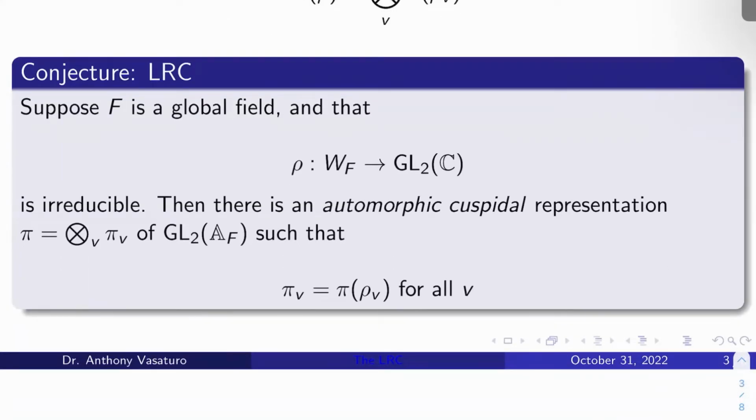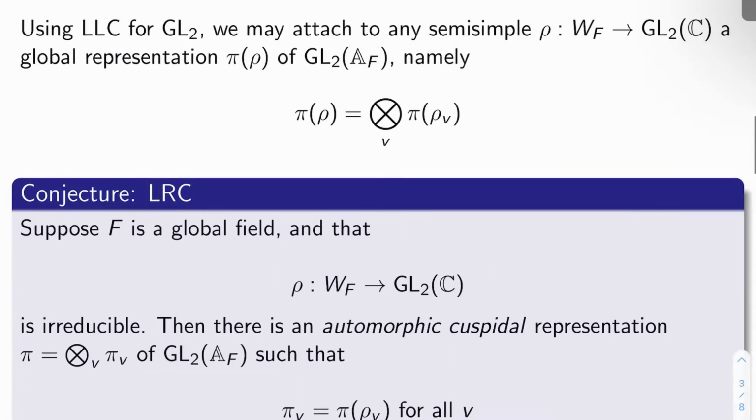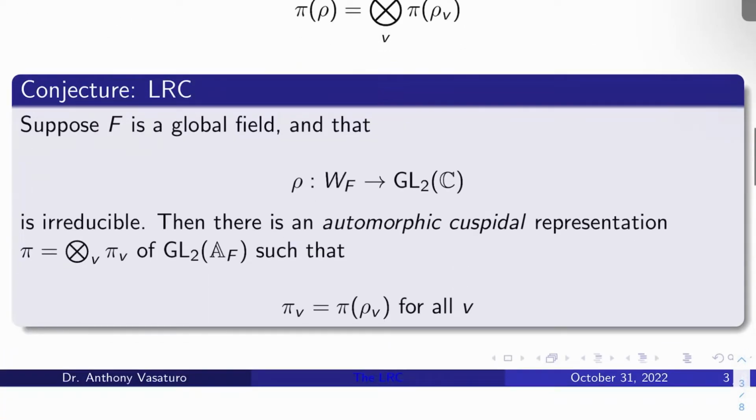Okay, so I can equate this representation pi of rho that I already know exists in a meaningful way with an actual automorphic cuspidal representation. And these things will agree locally everywhere.